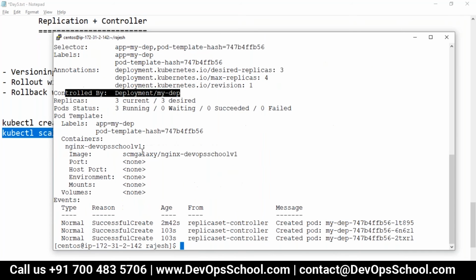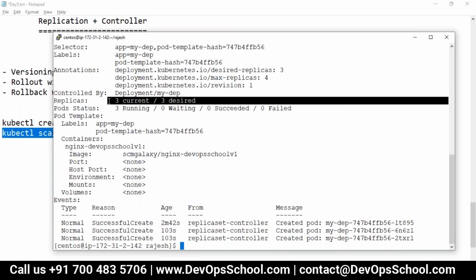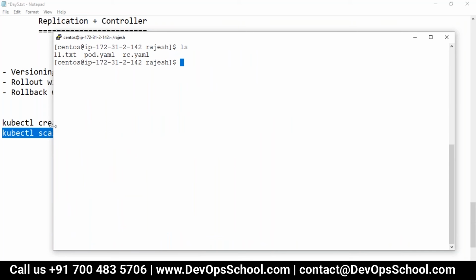Okay, and Rajesh asks: can one deployment contain multiple replica sets? Typically, what I have seen so far is that one deployment creates by default one replica set. But why do we need multiple replica sets? The reason for it, why do we need it?